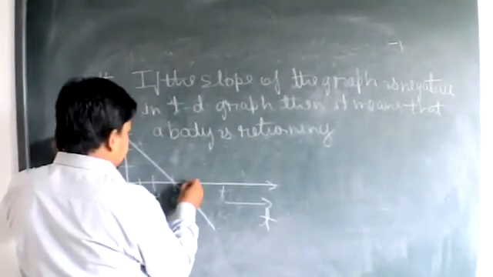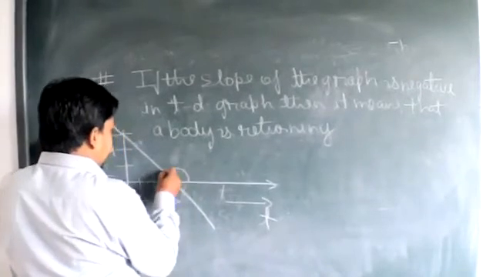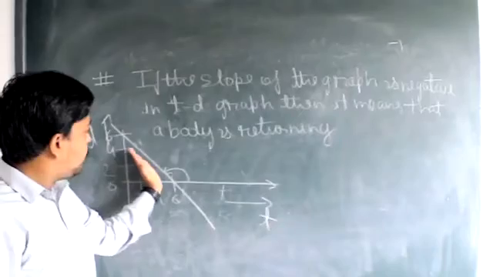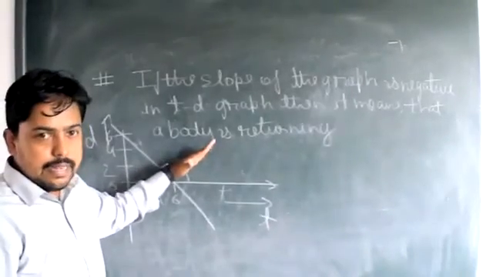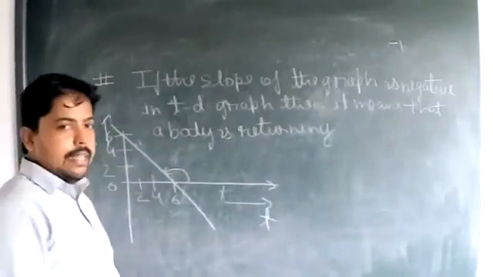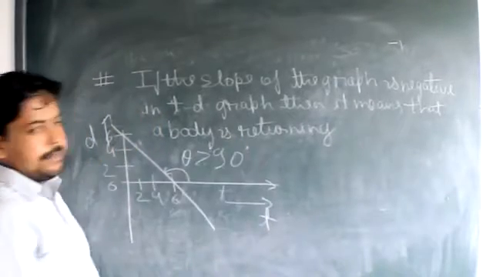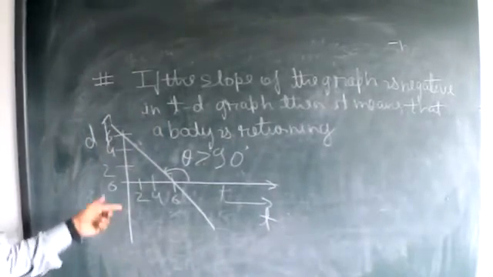You can see here the angle which I am getting is greater than 90 degrees. The slope seems to be inclined like this in the earlier case, but now I am getting somewhat like this. That is, theta is greater than 90 degrees.